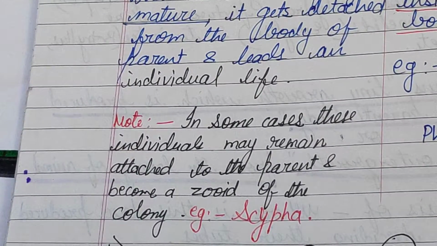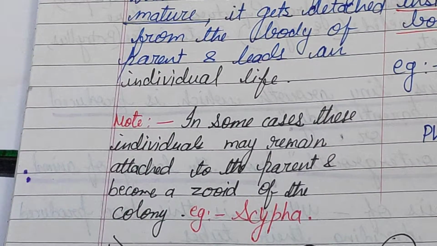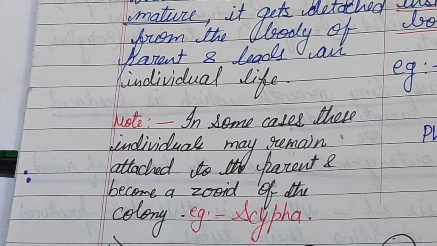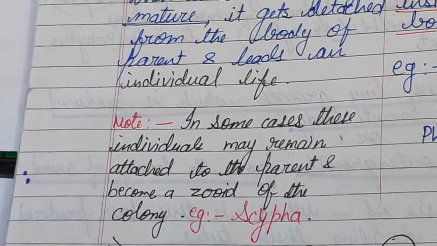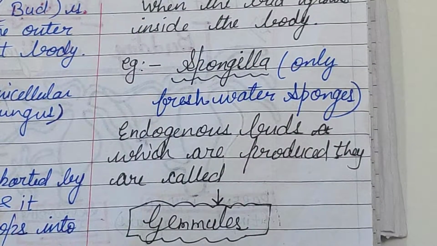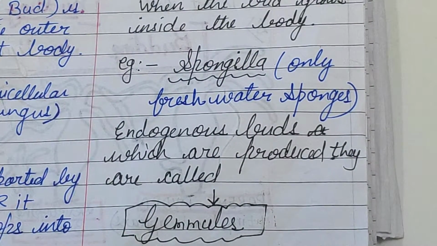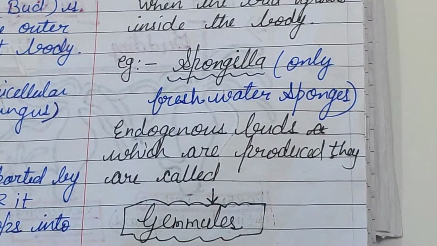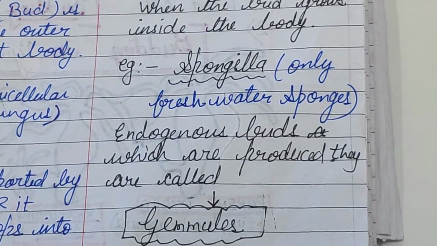Here is one note for you. In some cases, these individuals may remain attached to the parent and become a zooid of the colony. That example is Sycon. In endogenous budding, the buds which are produced are called gemmules.